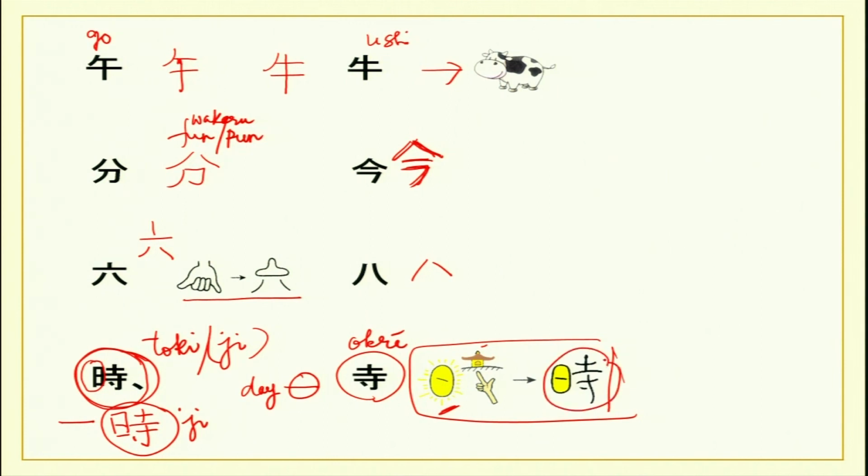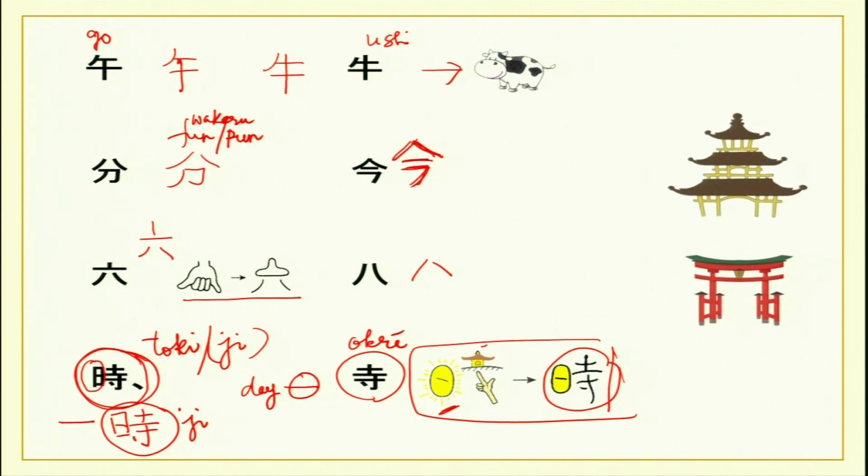Now, I would like to tell you something about temples also. In Japan, you have the Shinto temples and the Buddhist temples or the oteras. So, a Shinto temple, which is called a jinja, and this would be an otera.